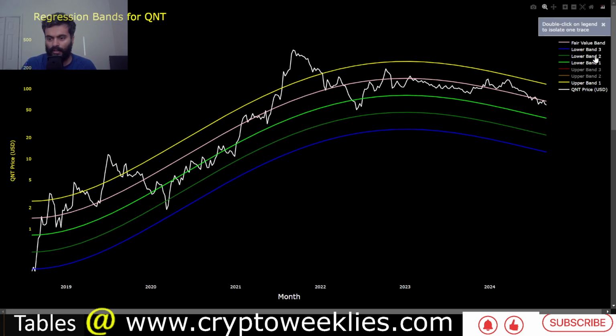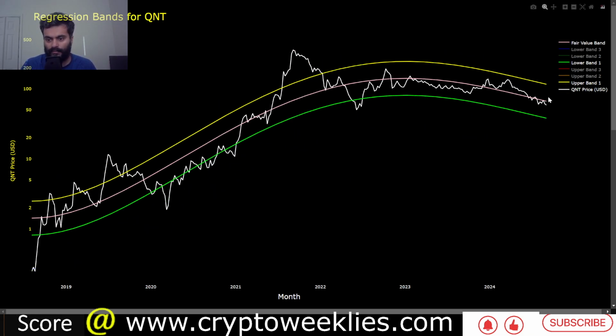At this point for Quant, they are coming in at around $117 for the 1 standard deviation ceiling, and the 1 standard deviation floor at around $38. Pretty similar to the machine learning based price forecast towards the end of the year, price action likely being between half of the current price and 2x of the current price. Those are the regression based analysis as well.